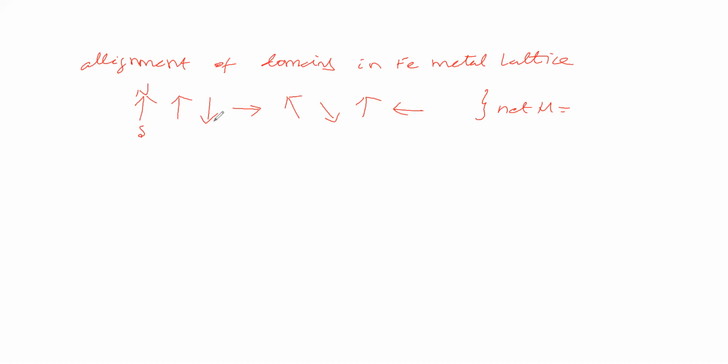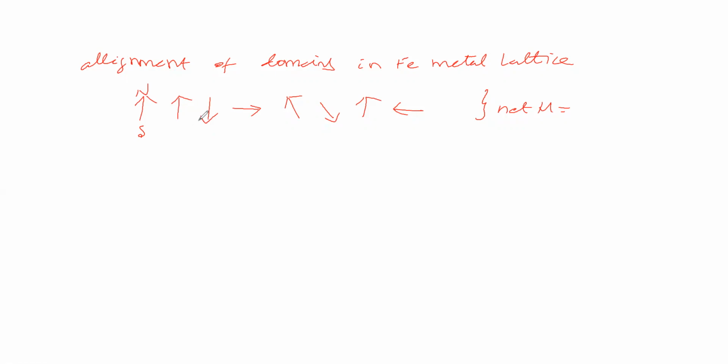Then this magnetic moment will be cancelled because of this magnetic moment. These two, if you take, will be cancelled with each other, because one is upward direction, the other is downward direction.